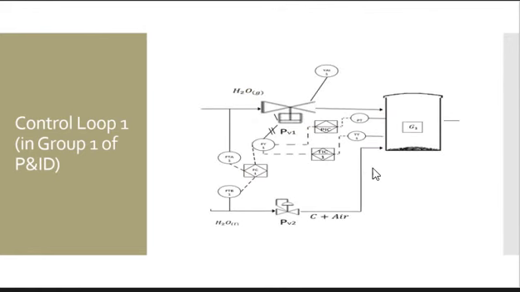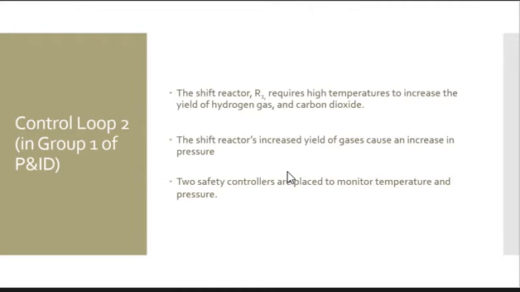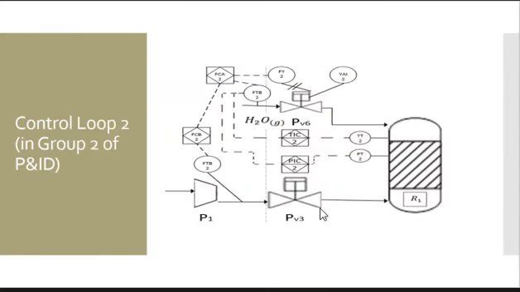pressure. For control loop 2, the shift reactor requires high temperatures to increase the yield of hydrogen gas and carbon dioxide. This increased yield of gases causes an increase in pressure, and therefore 2 safety controllers are placed to monitor temperature and pressure. The safety override controllers are seen on this diagram as PIC2 and TIC2. The normal controller maintains the flow using ratio control, while the 2 safety controllers are placed to monitor temperature and